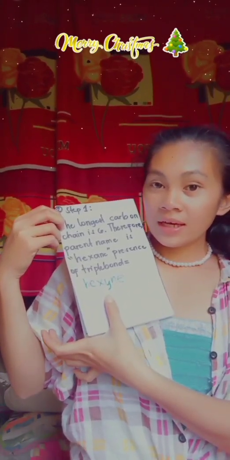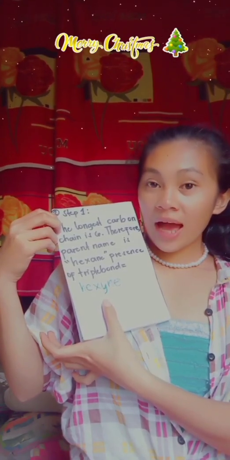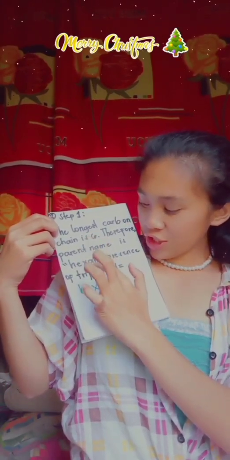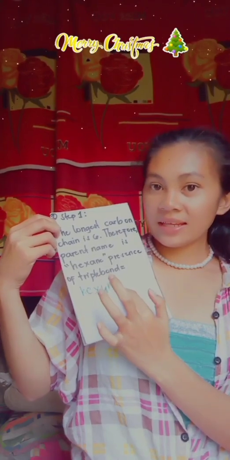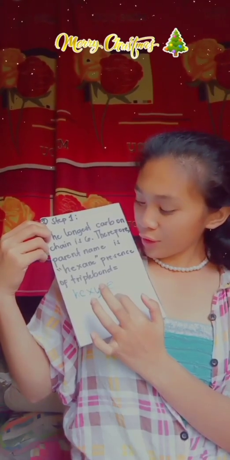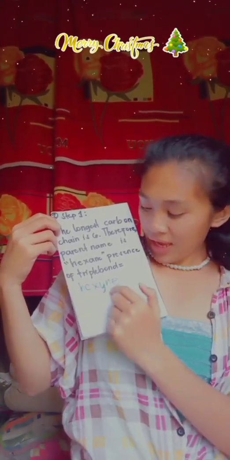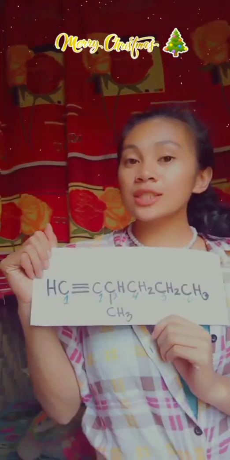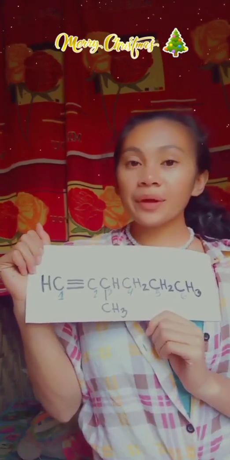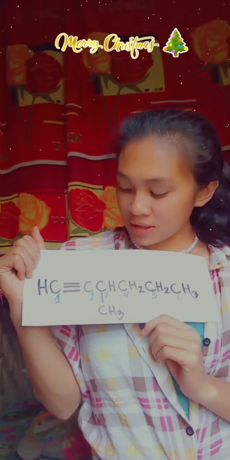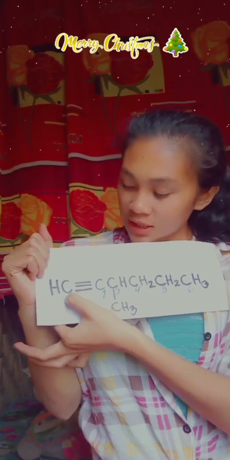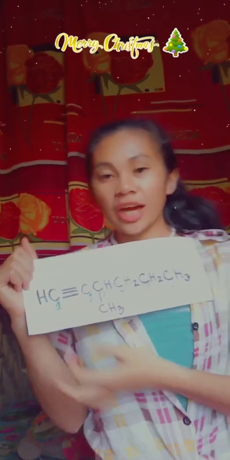Because we find the name of the alkyne, which is -yne, we change -ane to -yne. So therefore, the parent name is hexane. To step 2. In this case, I start numbering at the end nearer the triple bond. In this case, the triple bond starts here, which is closer to the end of the chain.